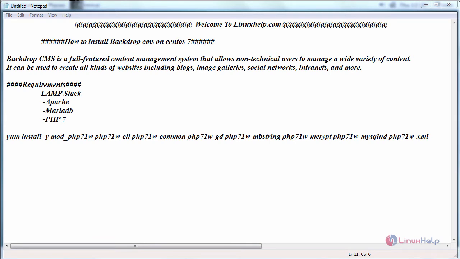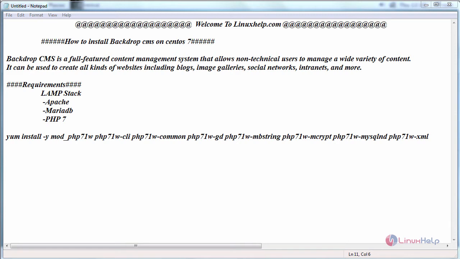Today we are going to see how to install Backdrop CMS on CentOS 7. Backdrop CMS is a full-featured content management system that allows non-technical users to manage a wide variety of content. It can be used to create all kinds of websites, including blogs, image galleries, social networks, intranets, and more.